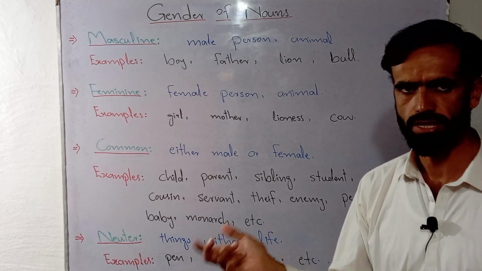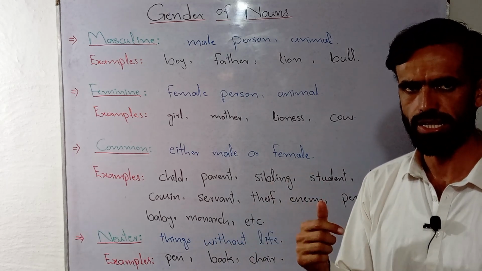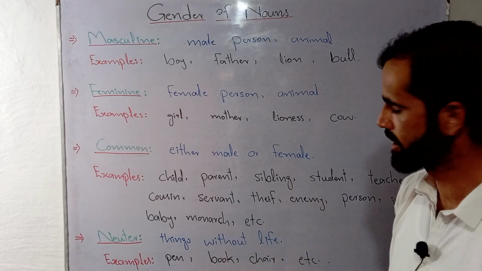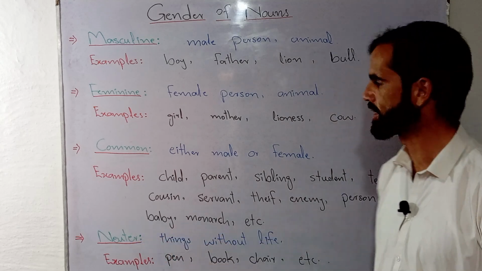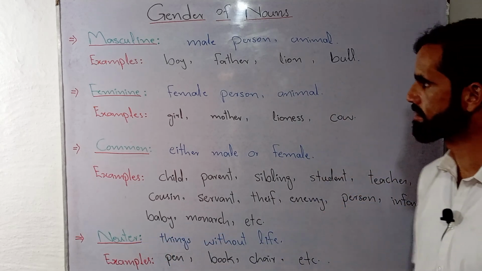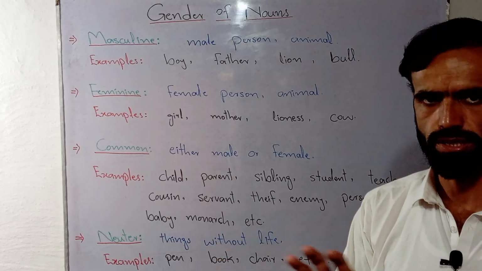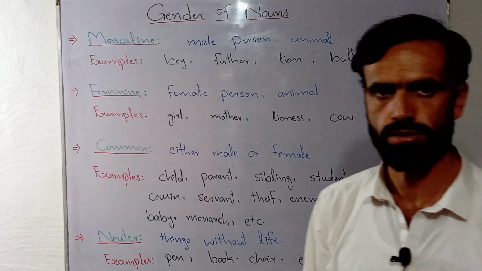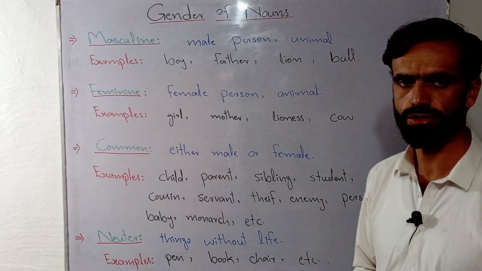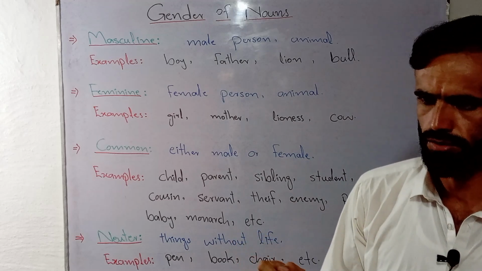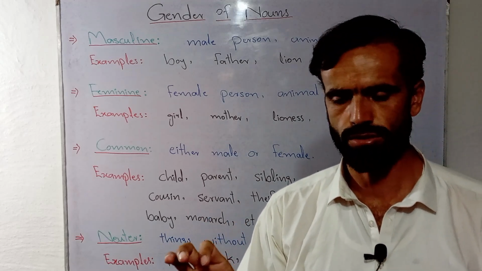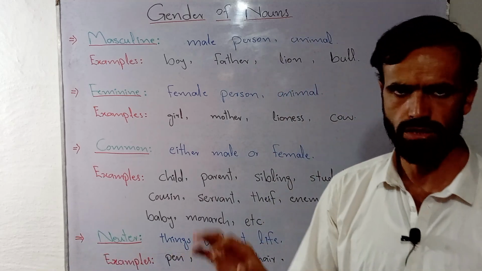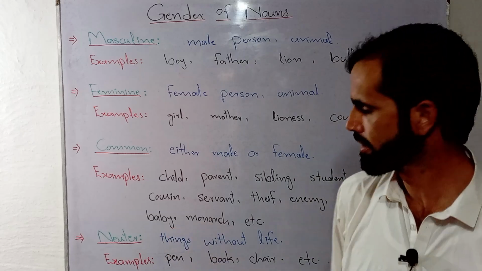It means things in our surroundings that exist without having life. So we put all such nouns into the category of what? Neuter gender. So on these distinctions, we categorize nouns into different categories on the basis of gender differentiations. I hope from this lecture it should be easy for you to see why we specify different nouns in order to talk about different genders. Let's suppose male gender, female gender, or even common gender or neuter gender.